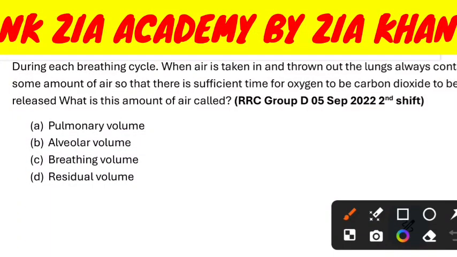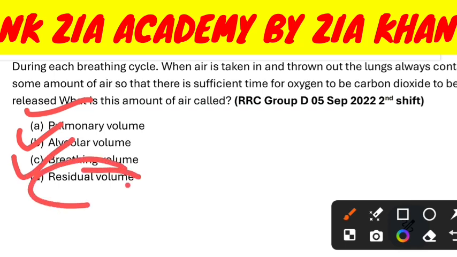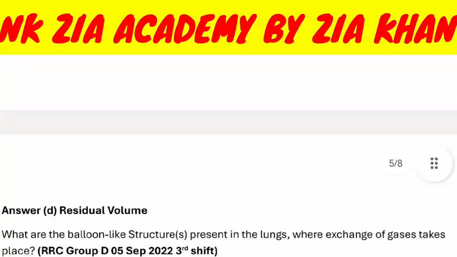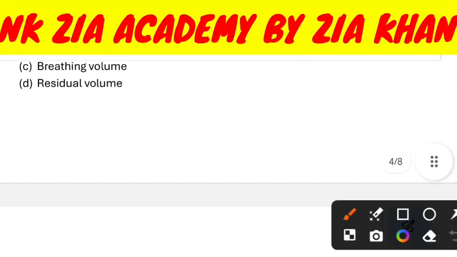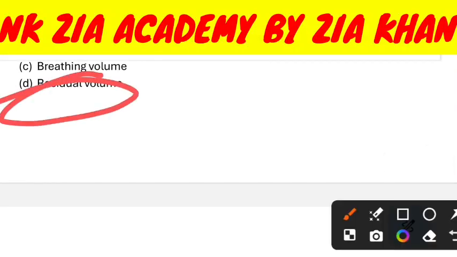During each breathing cycle, when air is taken in and thrown out, the lungs always contain some amount of air so that there is sufficient time for oxygen to be absorbed and carbon dioxide to be released. What is this amount of air called? Pulmonary volume, alveolar volume, breathing volume, or residual volume? Answer is residual volume. Option D.